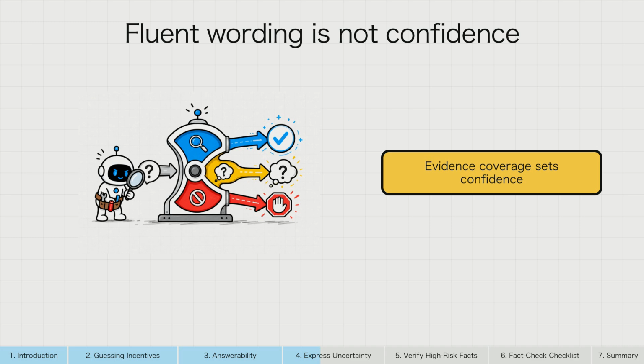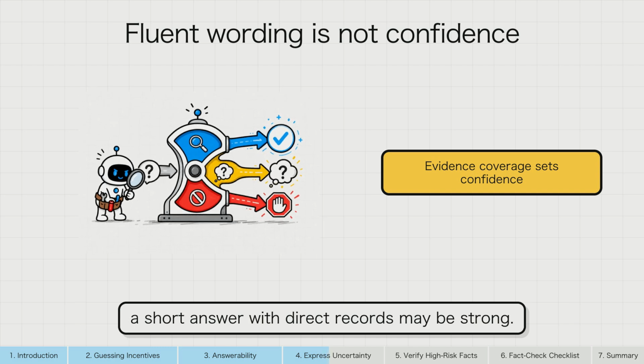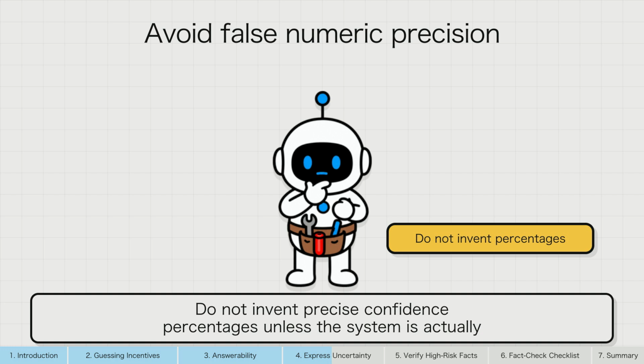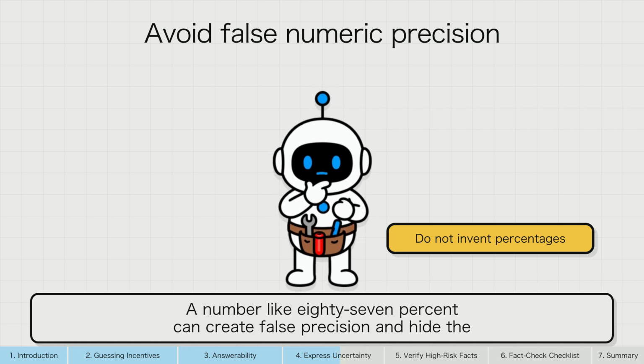Confidence should follow evidence coverage, not the smoothness of the prose. A beautiful answer based on one weak source remains weak. A short answer with direct records may be strong. Do not invent precise confidence percentages unless the system is actually calibrated for that task. A number like 87% can create false precision and hide the real evidence gap.